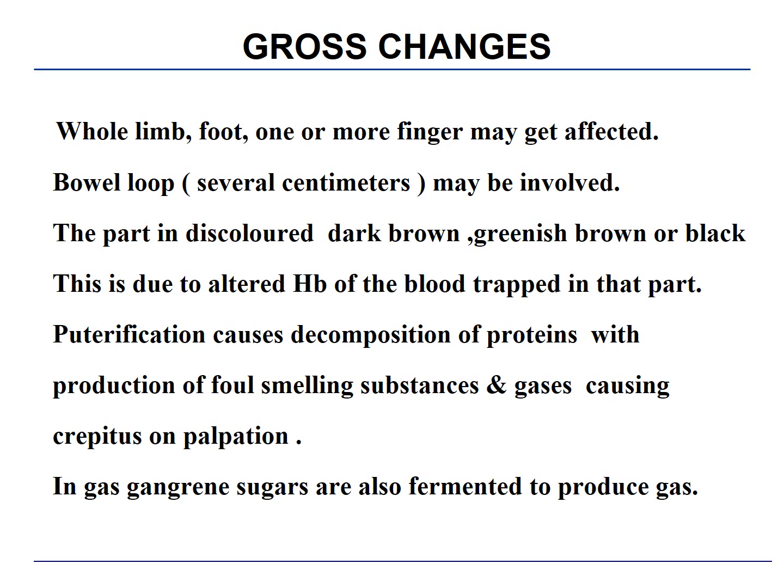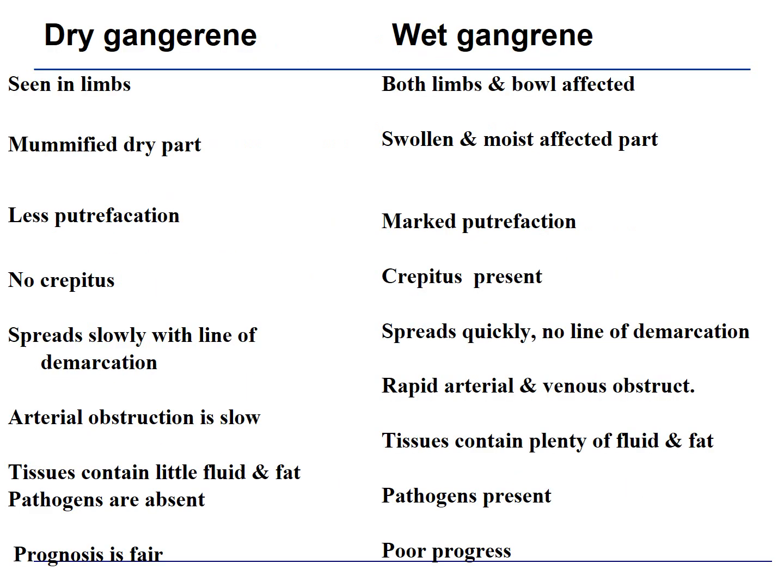The putrefaction causes decomposition of proteins with production of foul smelling substances and gas causing crepitation on palpation. In gas gangrene, sugars are also fermented to produce gas. So this gas, whatever is formed, is trapped in that particular tissue.